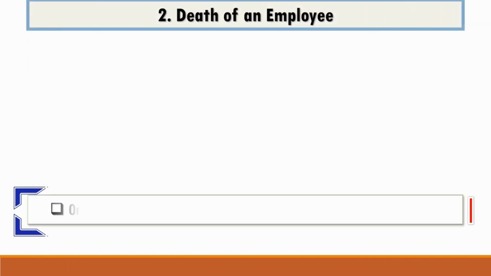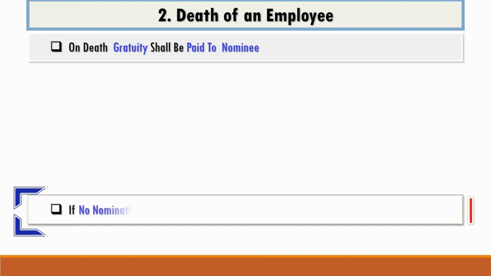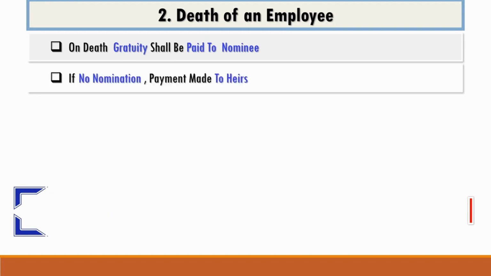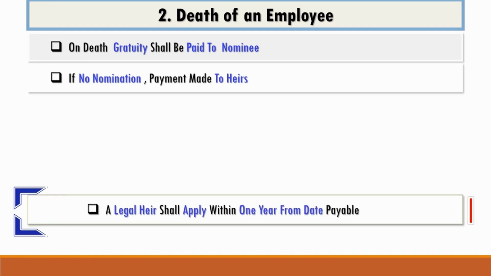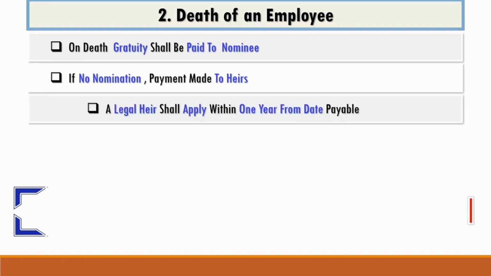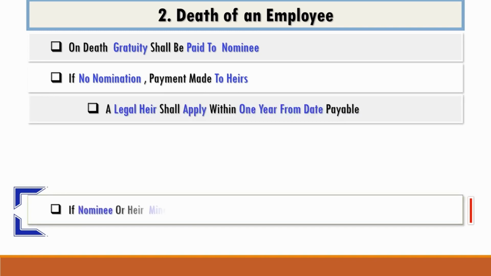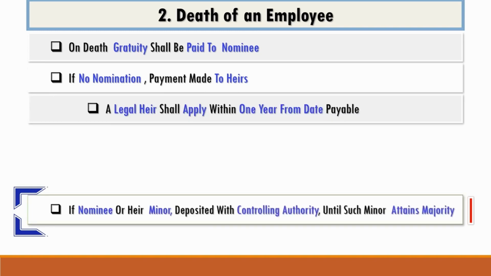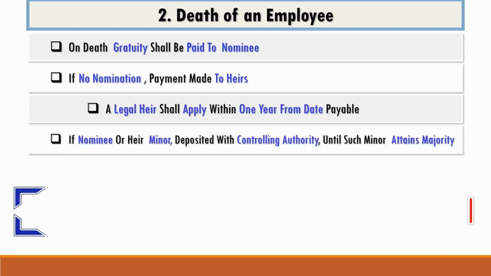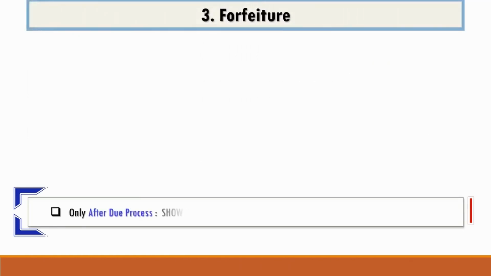Gratuity payable on the death of an employee shall be paid to the nominee. If no nomination has been made, payment shall be made to the legal heirs. A legal heir can apply within 1 year from the day the gratuity is payable. If the nominee or legal heir is a minor, the gratuity is deposited by the employer with the controlling authority until such minor attains majority. Forfeiture is permitted after due process of law: show cause, hearing and termination.